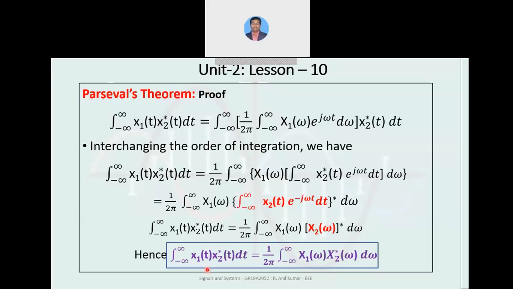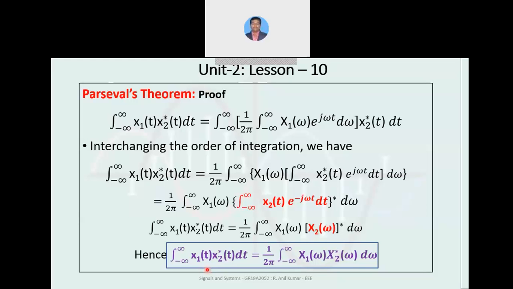For Parseval's theorem, we can derive the expression as you can see here. Considering x1 and x2 as two different signals, representing x1 and x2 in terms of x1 of omega and x2 of omega, and rearranging the integral parameters within the function of x1 and x2. Here the integral from minus infinity is considered across x1 of omega, and the integral across x2 conjugate of t into e power j omega t dt.